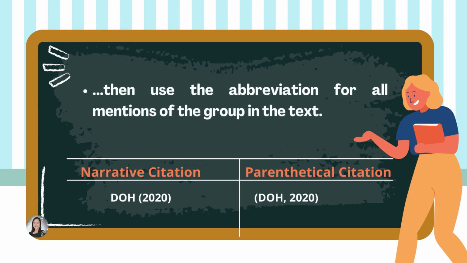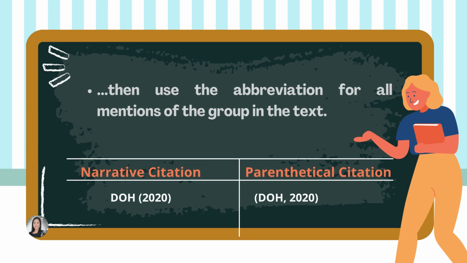Then, if you cite again the group author in your running text, use the abbreviation now for all mentions of the group in the text. So do not write the words Department of Health, but rather just write the acronym DOH, close and open parentheses, 2020 for narrative citation, and open parentheses, DOH, 2020 for parenthetical citation.